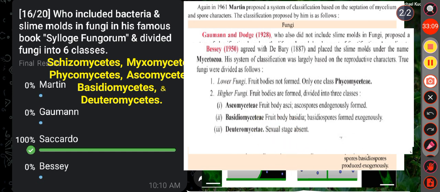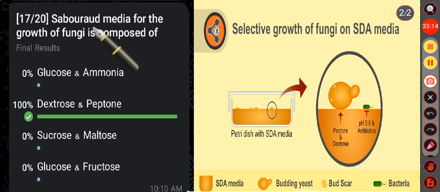Okay. Then next question, Sabouraud media for the growth of fungi is composed of option A glucose and ammonia, option B dextrose and peptone, option C sucrose and maltose, option D glucose and fructose. Here the correct answer is option B, that is dextrose and peptone.